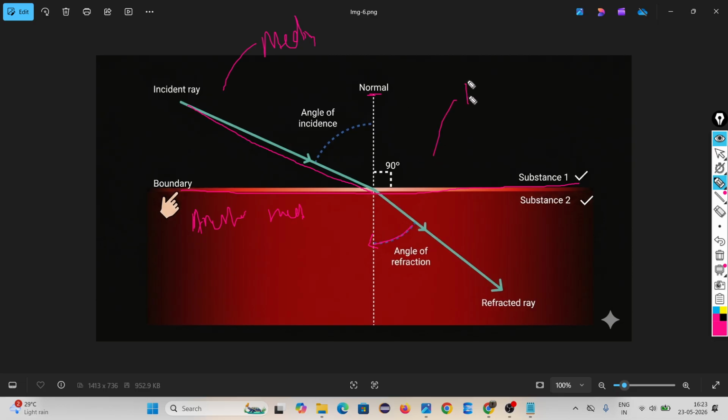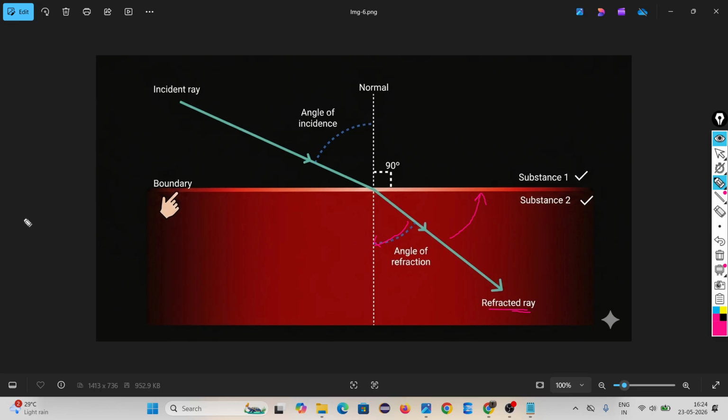This is called refraction. Sir, will the reflected ray always be towards the normal or away from the normal? What are you thinking? Away from the normal. I hear that it is towards the normal, na? In refraction, the incident ray always changes direction.